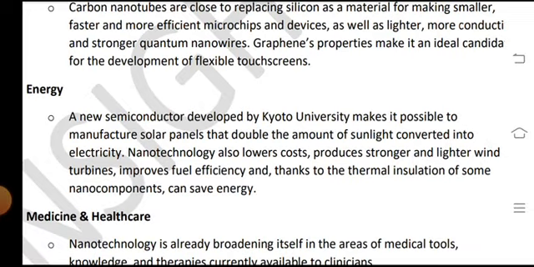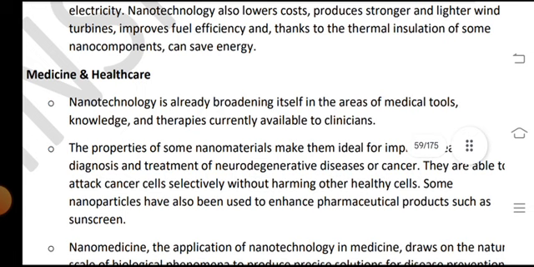Energy: new semiconductors developed by Kyoto University make it possible for manufacturers to produce solar panels that convert double the amount of sunlight into electricity. Nanotechnology also lowers the cost of producing stronger and lighter wind turbines and improves fuel efficiency, and thanks to thermal insulation, some nano components can save energy.